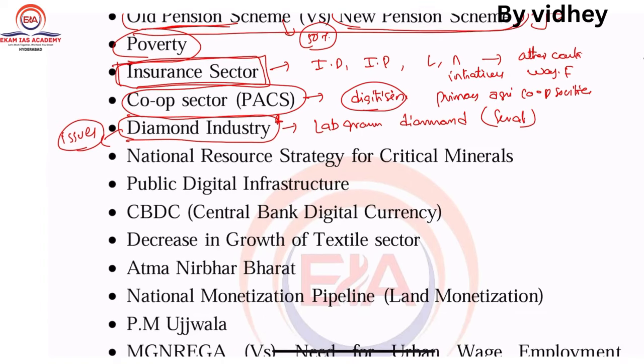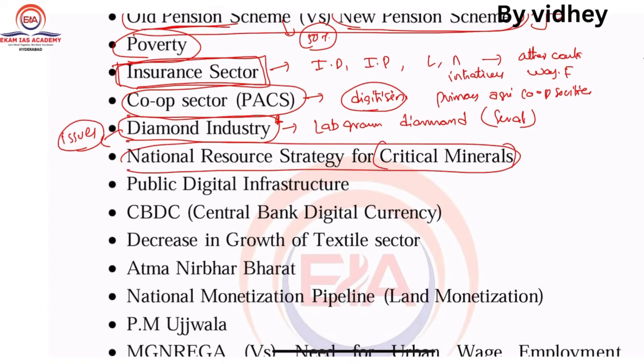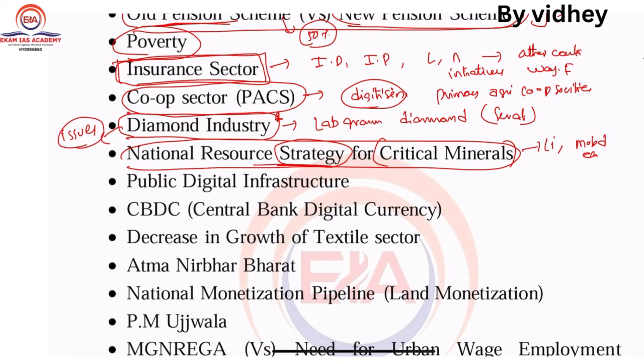So next one, the National Resources Strategy for what? Critical minerals, for example lithium, molybdenum, right? Etcetera. So there is a resource strategy the government has unveiled. Just go through this one. It may connect with critical minerals.